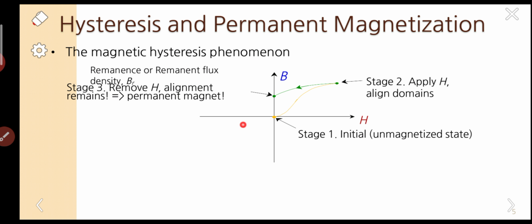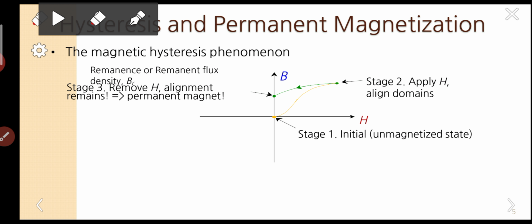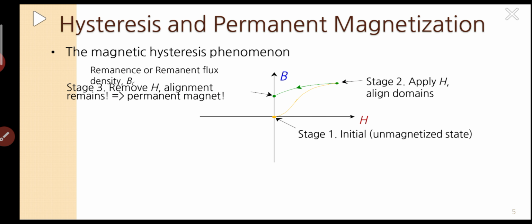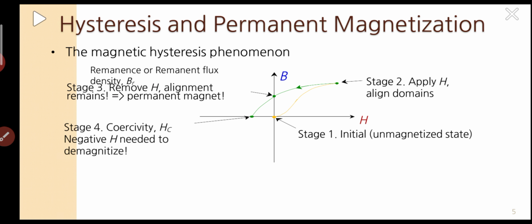So this is the positive direction, this is the negative direction. So stage 4: we have applied the field. Field means always look at the x-axis. For magnetization always look at the y-axis. This is the simple understanding of the concept. So for the applied field, look at the x-axis. For magnetization in the specimen, simply look at the y-axis.